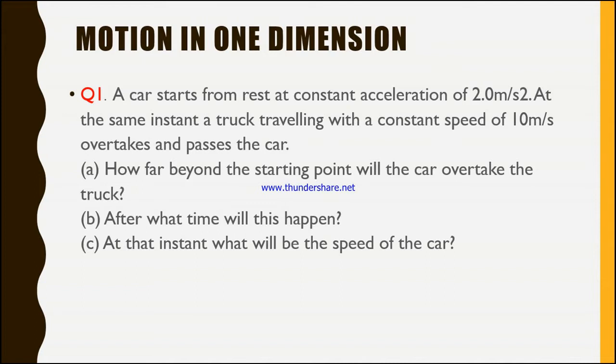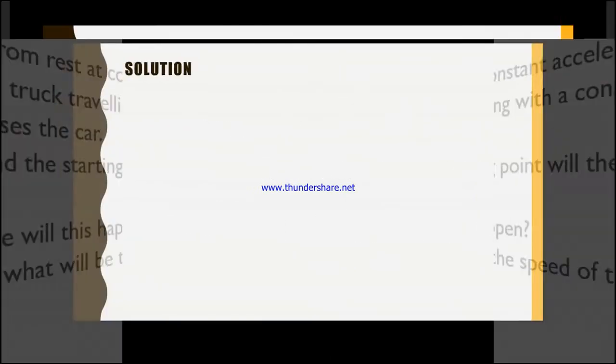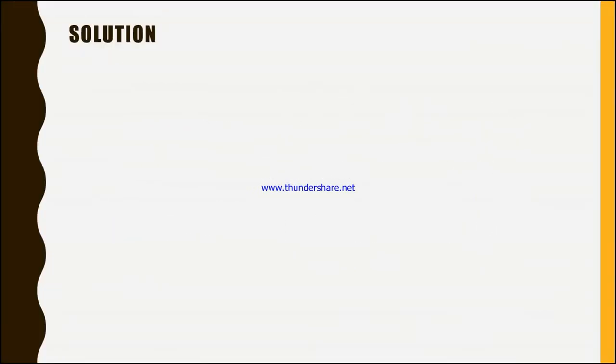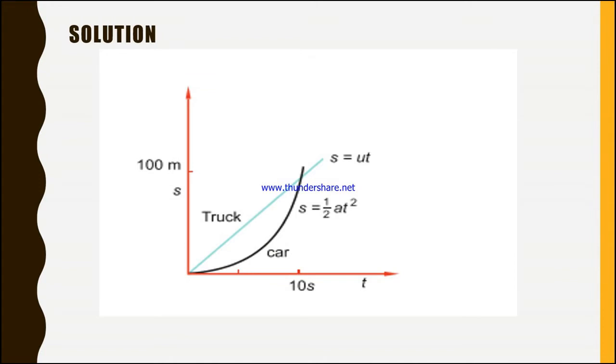So let us see the phenomena graphically. In order to answer questions in physics, interpreting questions in graphical form will help us do things more easily. As well, when you see things graphically, you can easily interpret them into mathematics and capture concepts there. So let us see graphically what it looks like. Graphically, the car and the truck movement looks like this one.